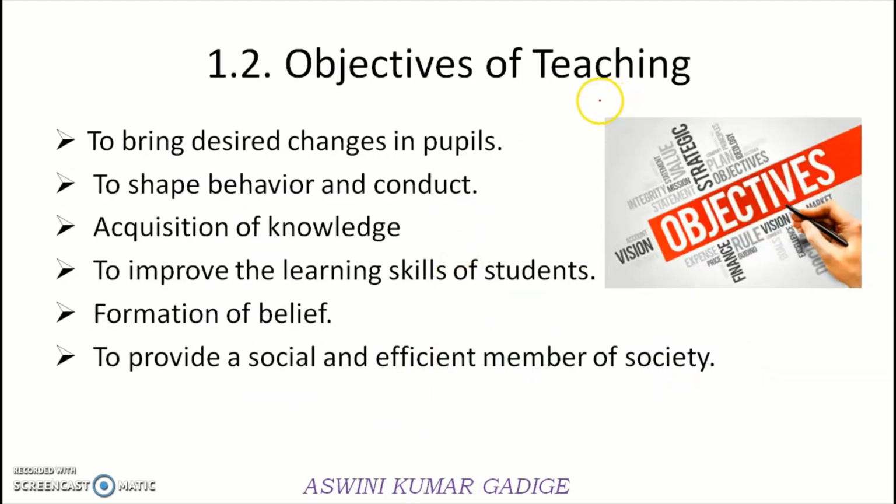Next, coming to the objectives of teaching. So it is the second concept. The objective of teaching is nothing but desired changes in the people. That means we have to bring some required or desired changes in the students by giving proper instructions and by your way of teaching. And we have to shape the behavior and conduct of the students. So acquisition of knowledge, and we have to improve the learning skills of the students. Improving some beliefs in the students for their better future, and we have to provide the society with efficient members. So of course the objectives and aim of teaching, both these two look similar.